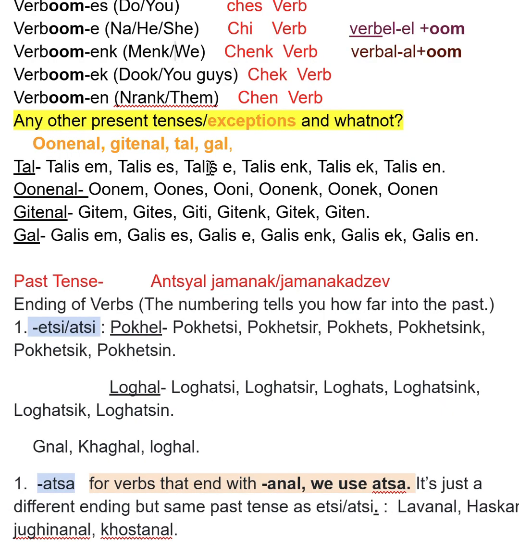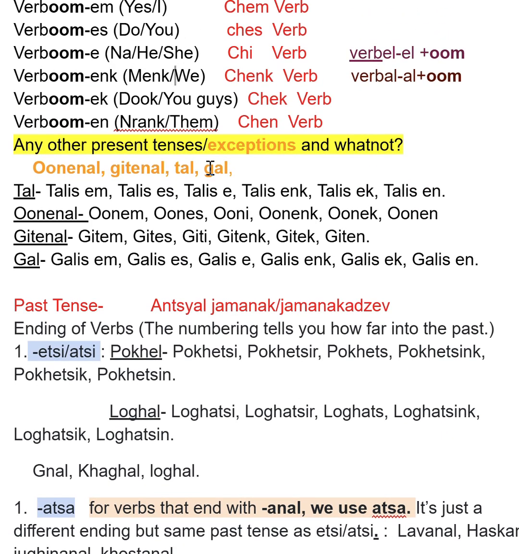Exceptions to this are unenal, gitenal, tal, gal. Tal means to take. Unenal means to own. Gitenal means to know. Gal means to come. So let's go through this. Talis em.